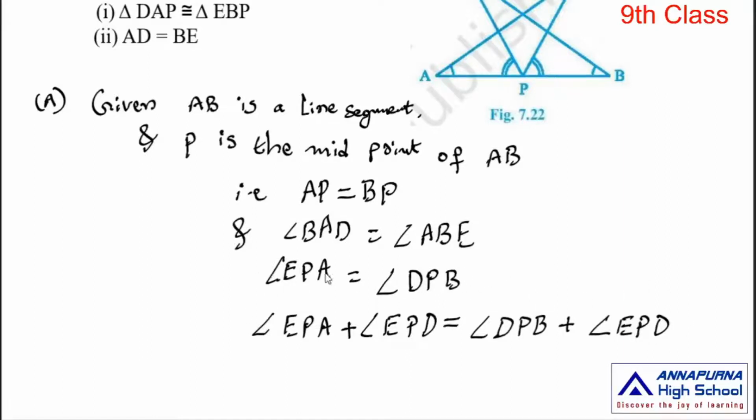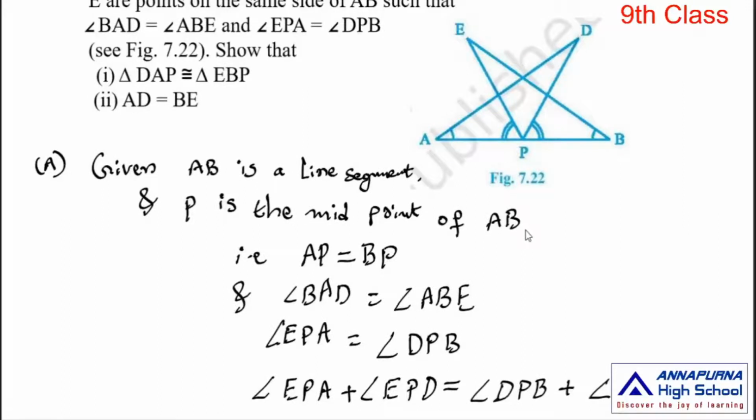So angle EPA plus angle EPD is equal to angle APD.